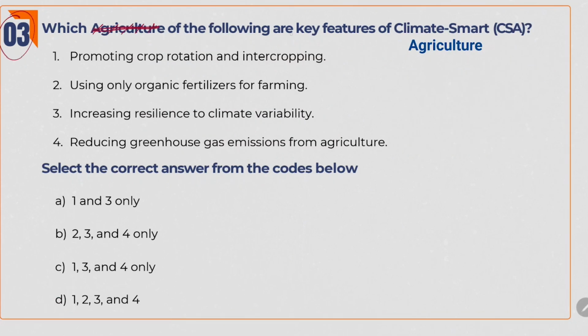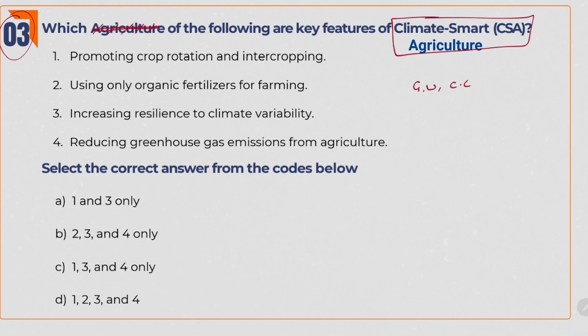Next question. Which of the following are key features of climate smart agriculture? What is this climate smart agriculture? In the news also, we are frequently hearing about global warming, climate change, how crops are getting affected because of them, and that we have to use resources optimally.